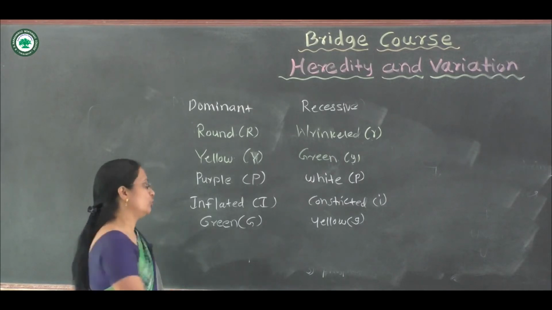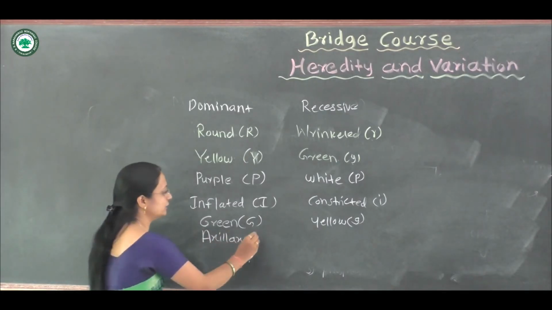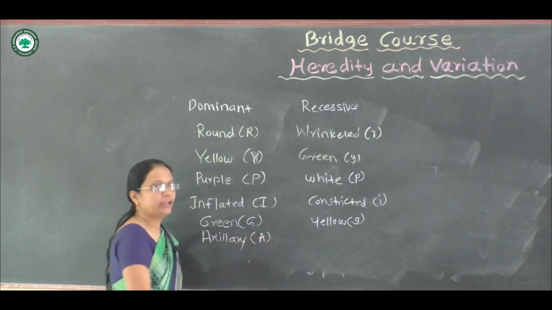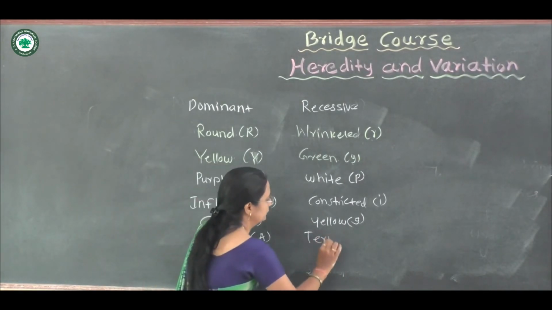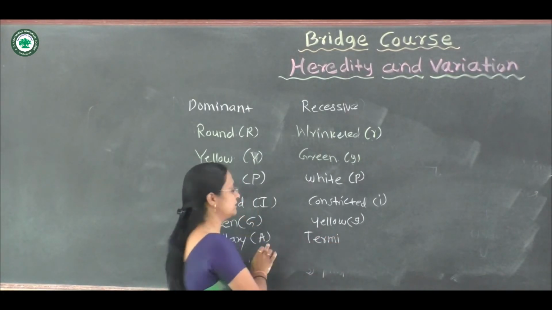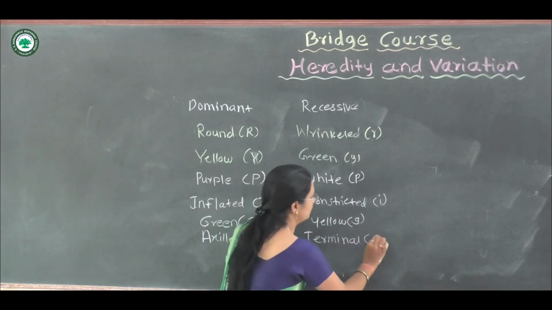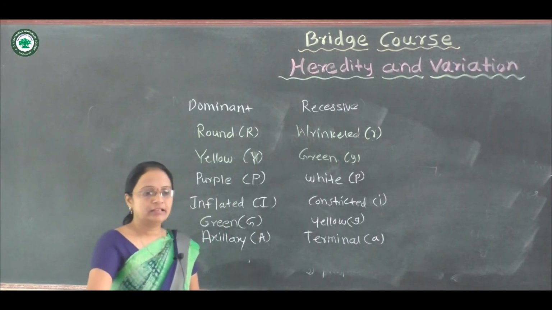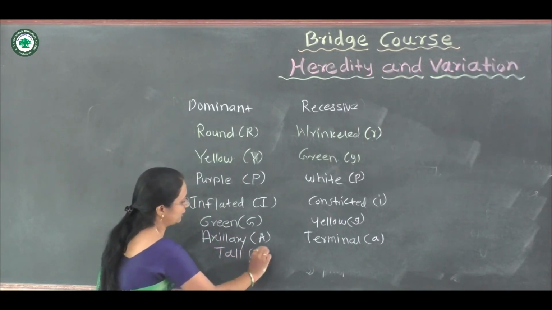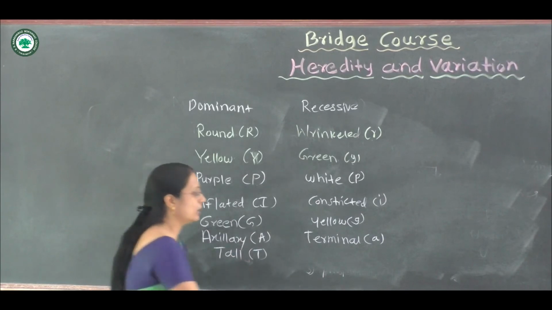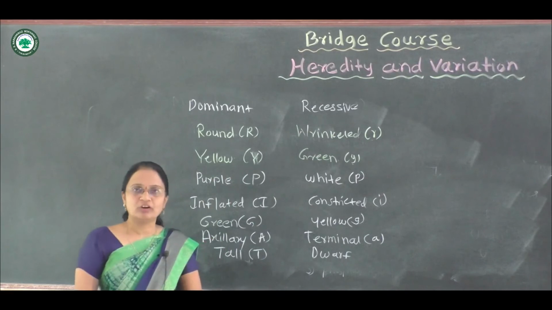In this position, the axillary flowers, present along the side axis, are dominant, and the terminal flowers are recessive. And when you are studying the height of the plant, the tall plants are always dominant as compared to the dwarf plants.